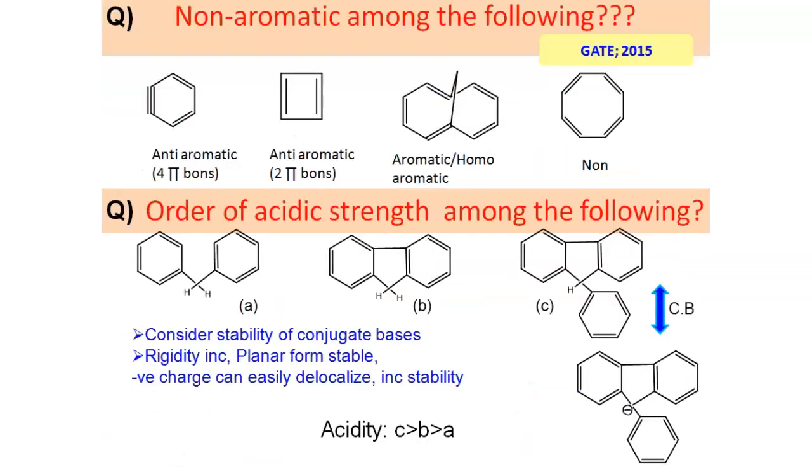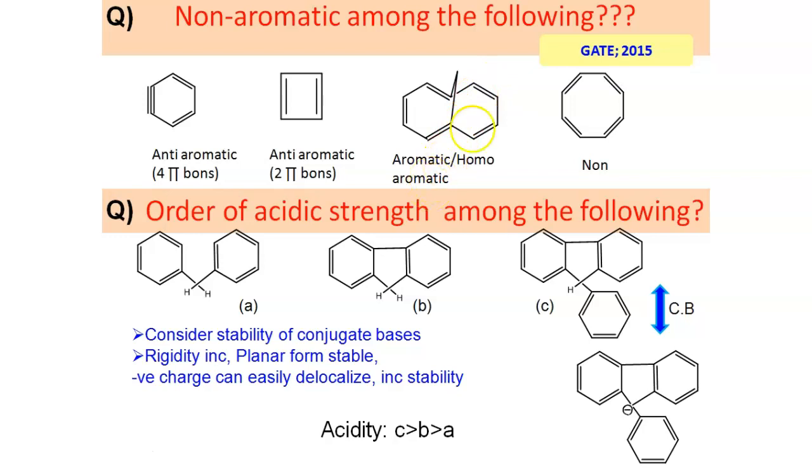But here in this example, it is not 10 annulene. Here 2 hydrogen atoms are absent. That means the system will not be in a non-planar arrangement. Hence the system will not be non-aromatic, rather it will be aromatic. More precisely, it will be homoaromatic because of the presence of this bridgehead carbon atom, which is sp3 hybridized. That means non-planar. So it is more precisely called a homoaromatic system.